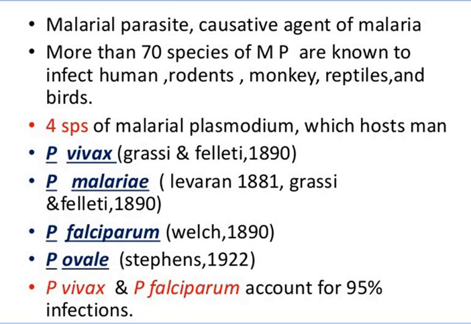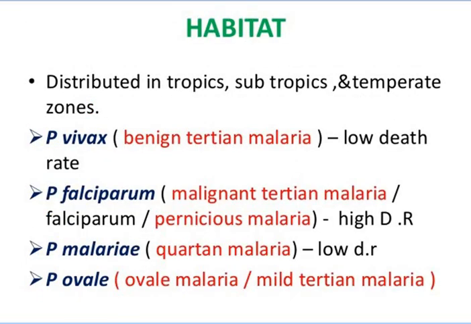More than 70 species of malarial parasite are known to infect humans, rodents, monkeys, reptiles and birds. Four species of malarial Plasmodium infect man: Plasmodium vivax, Plasmodium malariae, Plasmodium falciparum and Plasmodium ovale. Plasmodium vivax and falciparum account for 95% of infections. This is the habitat distribution: tropics, subtropics and temperate zones.